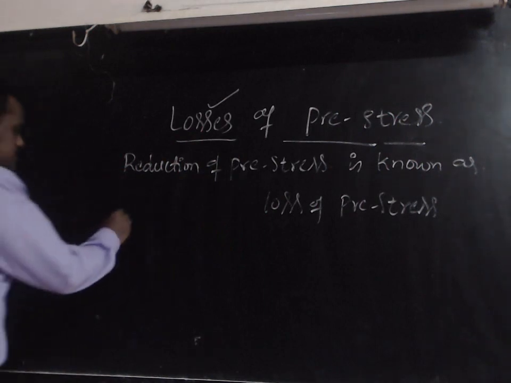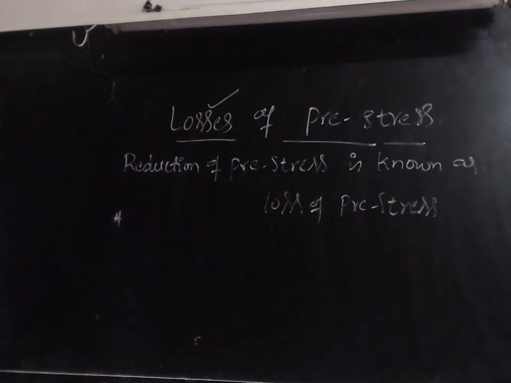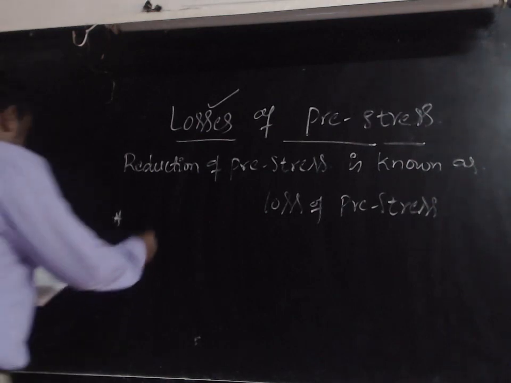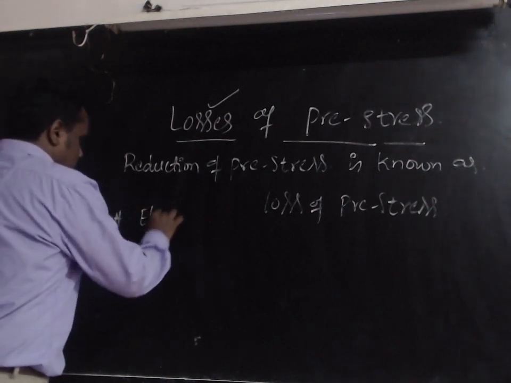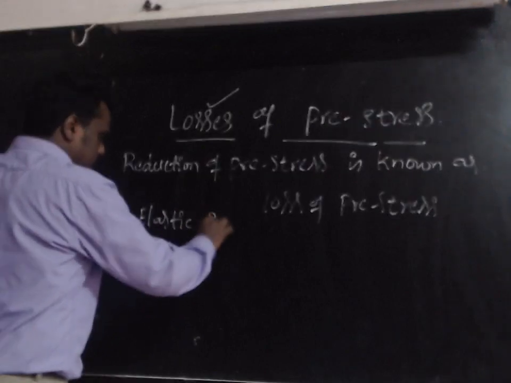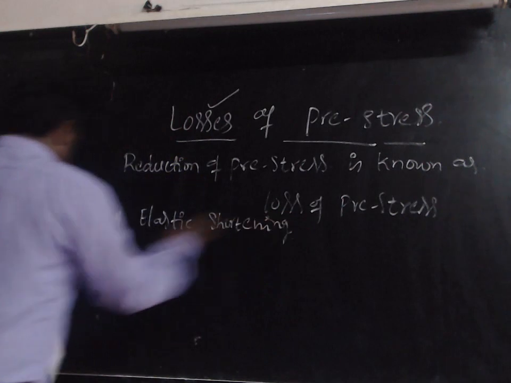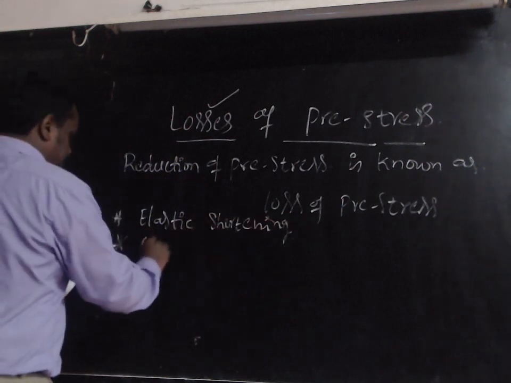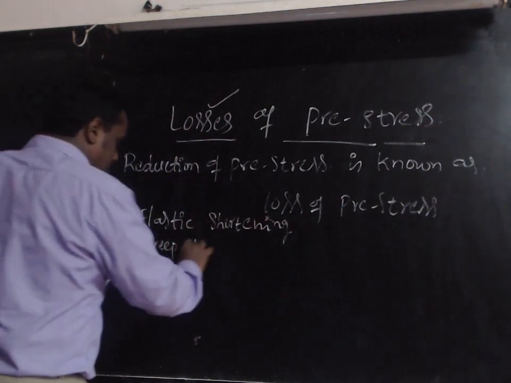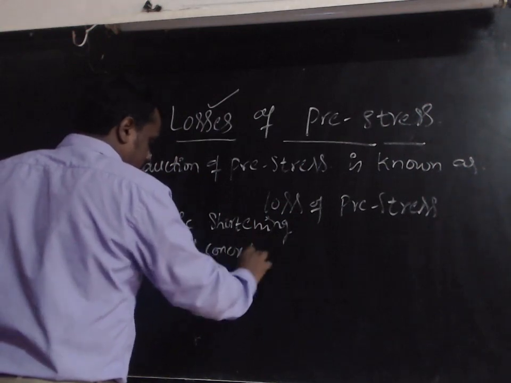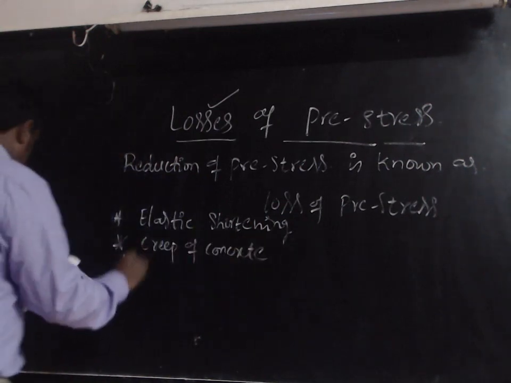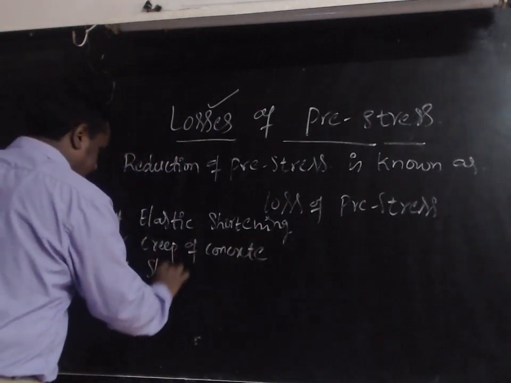In the losses of pre-stress we have 6 types. The first one is loss due to elastic shortening. Second, loss due to creep of concrete. Third, the shrinkage of concrete.